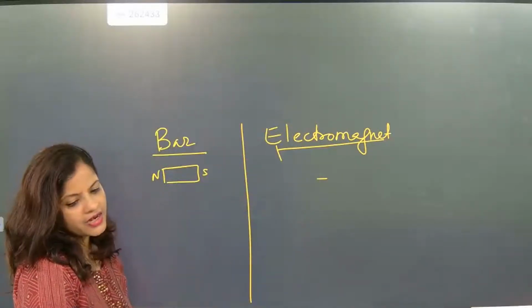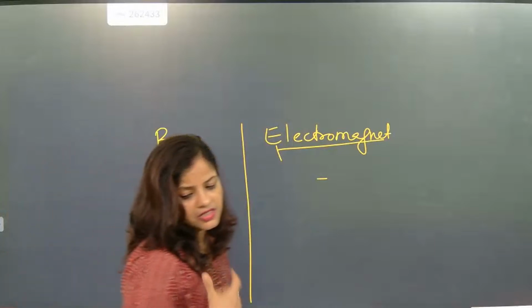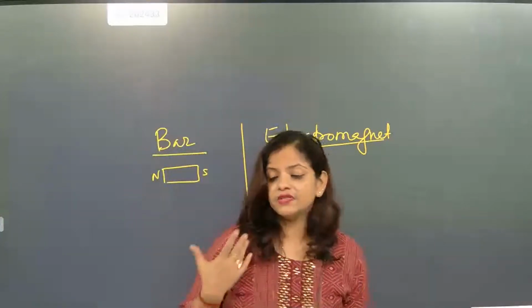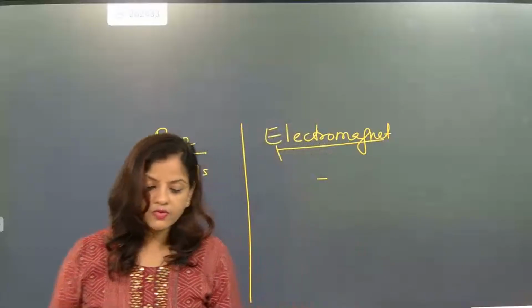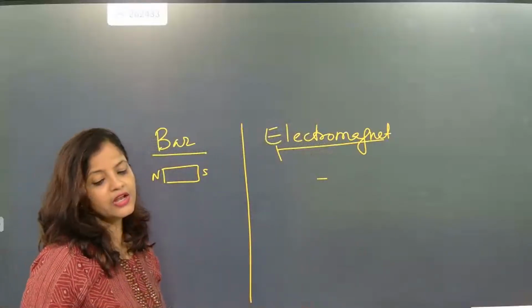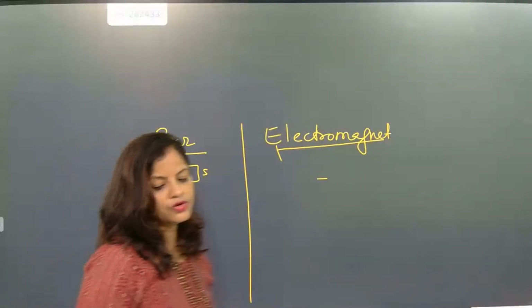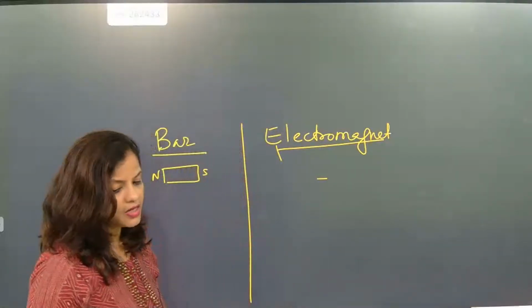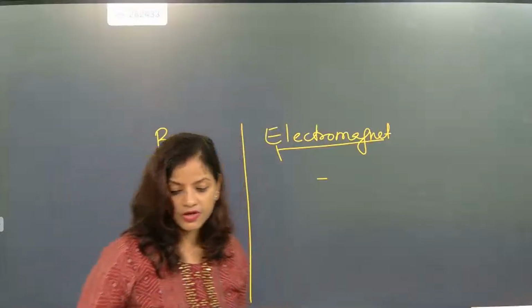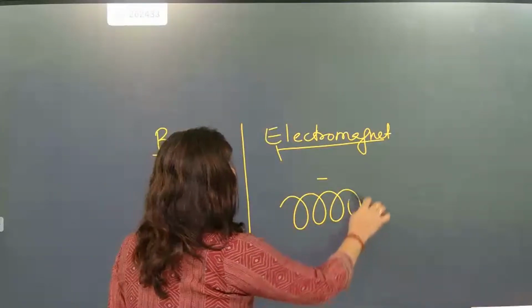This is exactly it: when you allow current to pass through it, there is definitely a connection between current and magnetic effect. So when I allow current to pass through anything, a magnetic field will definitely be generated perpendicular to it. Understood? So here comes the concept of the solenoid. Solenoids are round coiled turns.